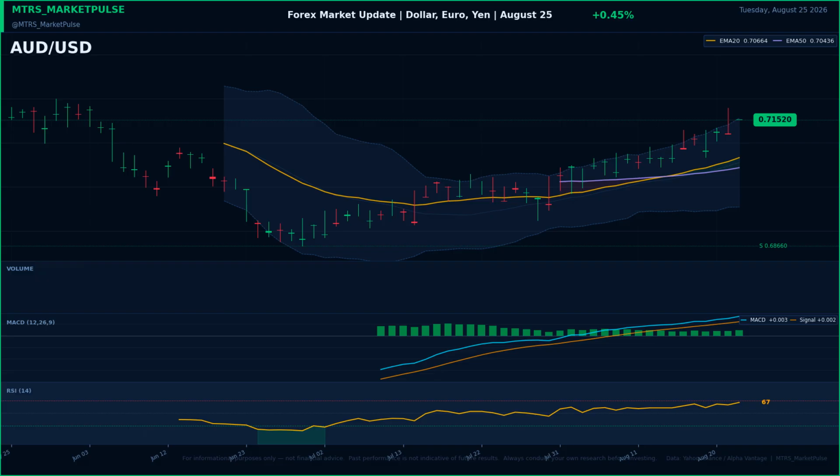Australian dollar to US dollar is trading at 0.7152, gaining 0.45% on the session. The Aussie dollar closely tracks commodity prices, especially iron ore, and Chinese growth signals. Equity markets are responding to reports that gold hits 5-month high amid US-Iran tensions and inflation fears.